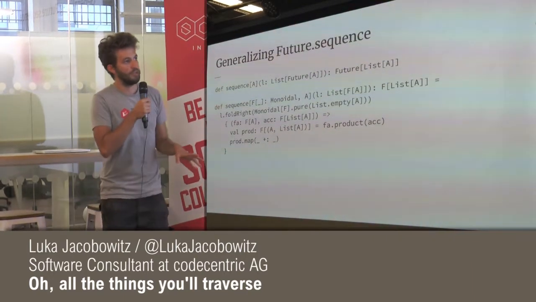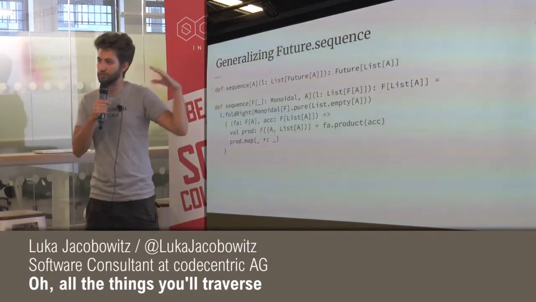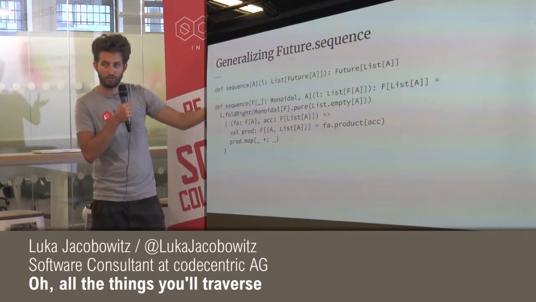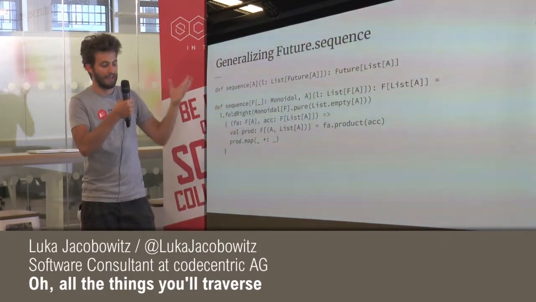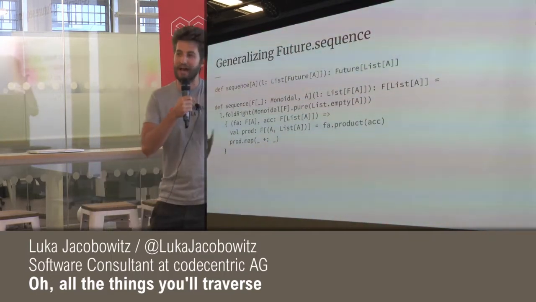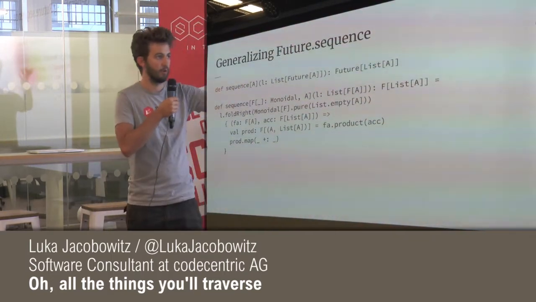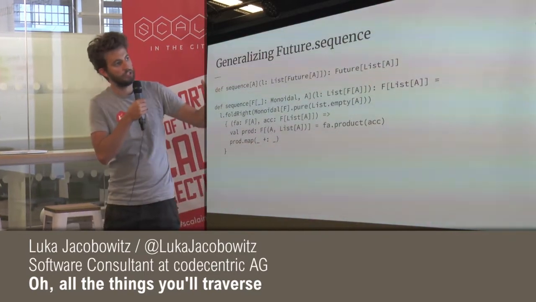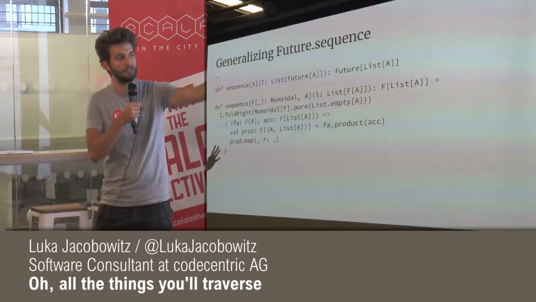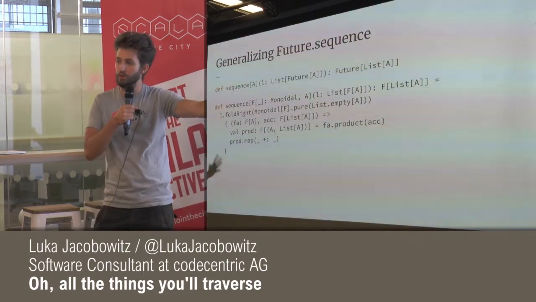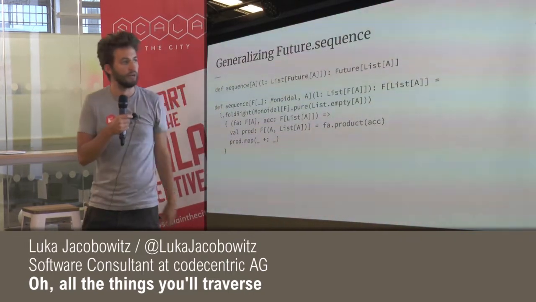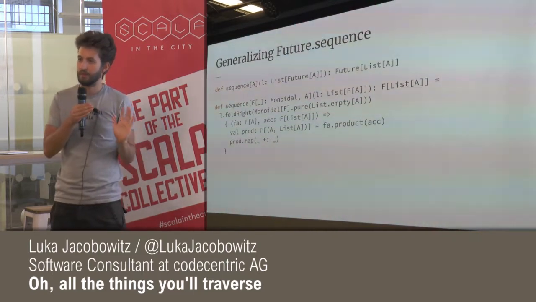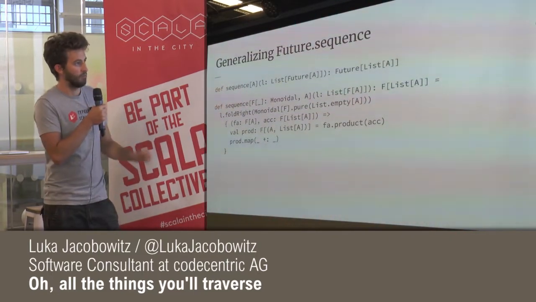So first up, instead of using future, we use this abstract F, this F type constructor, and we say, hey, it has to have a monoidal instance, right? It has to be monoidal in nature. It has to be a monoidal functor. And then we see here we take in a list of F of A, and we return an F of list of A, right? So that part is not that scary, I hope.